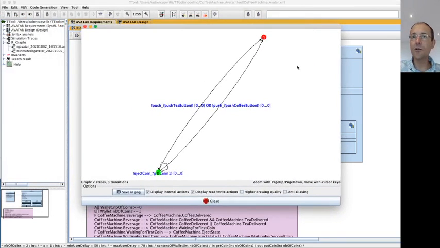Obviously, it is much easier to analyze this graph. From state 0, there is a loop on eject coin, and at some point, coffee button or tea button actions can be executed and the system goes to termination. So we can easily see that it's possible to do this indefinitely, so these actions are reachable, but their liveness is not satisfied. This is another way to prove it.